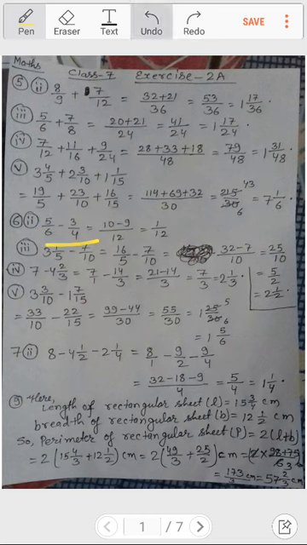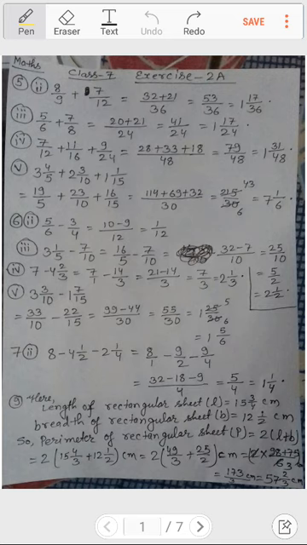In the same way, 12 divided by 4 will be 3 and 3 into 3 is how much? 9. So we have written over here 9. Now what happened? In the middle there was minus, so here also it is minus. So 10 minus 9 is 1, so 1 by 12 becomes the answer.